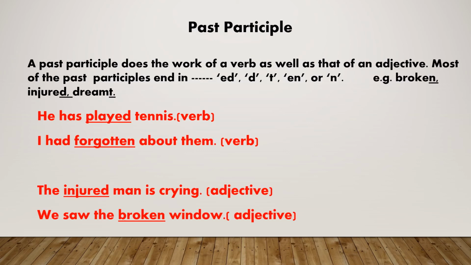Past participle. A past participle does the work of a verb as well as that of an adjective. Most of the past participles end in ed, d, t, en or n. For example, broken, injured, dreamt, etc. He has played tennis.